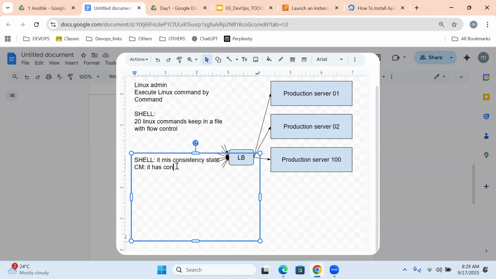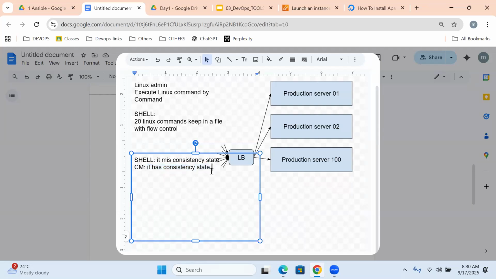It means even if you execute 10,000 times, you can expect the same result. Whatever we write in files by configuration management, you can expect the same result. Got it very clearly? That's why we are shifting into configuration management.